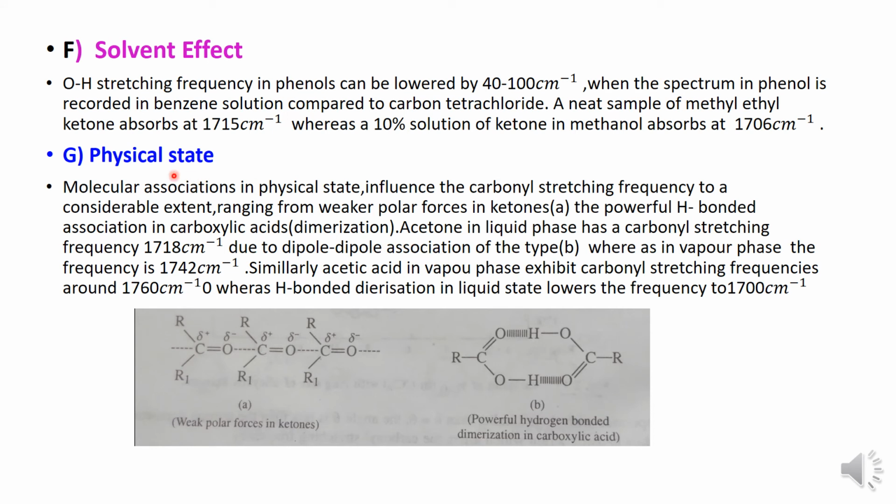The physical state means, in carboxylic acid we know that there is dimerization. Two carboxyl groups dimerize, for example benzoic acid.